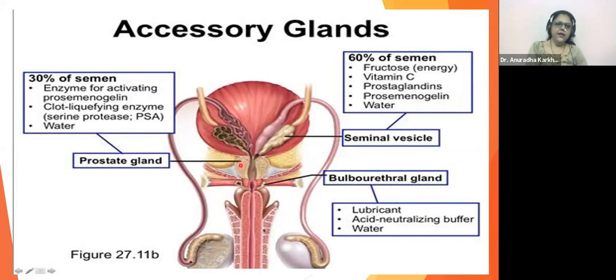Look at this one. This is the prostate gland, which makes up 30% of the semen. Enzymes for activating proseminogelin, that is your profibrinolysin, right? Then clot liquefying enzymes, that is your serine protease. These are the enzymes. Okay, water. Look at this bulbourethral gland here. It's a lubricant, acid neutralizing buffer, and water. So these are going to be the specific accessory glands which are seen in every male.